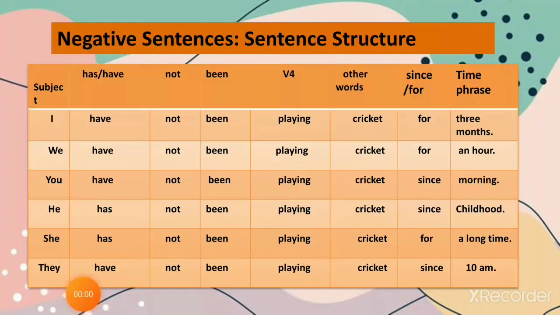Right? The sentence structure for present perfect continuous tense for negative sentences is subject plus has/have plus not been, verb fourth form, other words, since/for, time phrase. So the sentences will be: I have not been playing cricket for 3 months. We have not been playing cricket for an hour. You have not been playing cricket since morning. She or he has not been playing cricket since childhood or for a long time. They have not been playing cricket since 10 a.m.